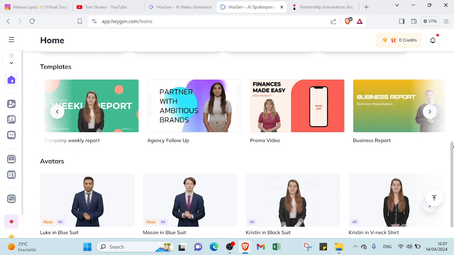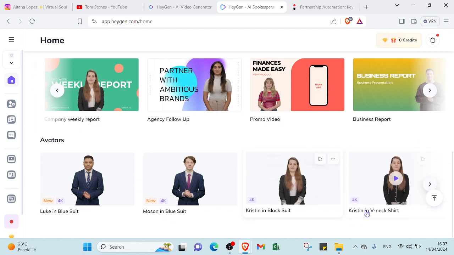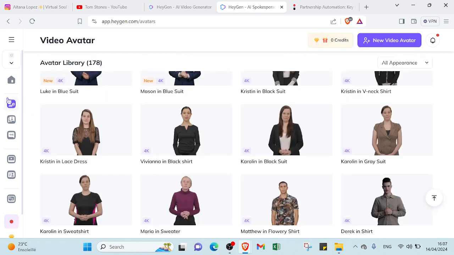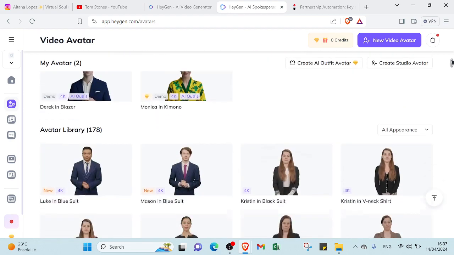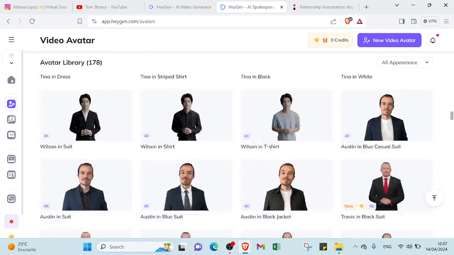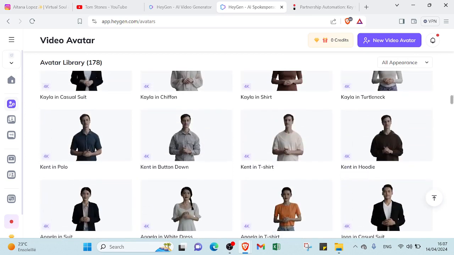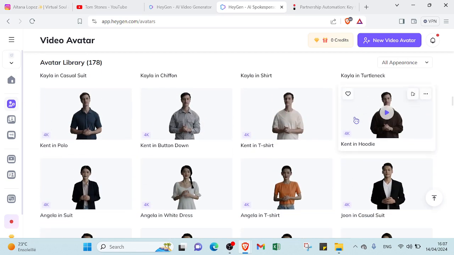If you want to start with a template, if you want to choose an avatar and create your own video, you can go to video avatar, and then you can go to studio avatar, as you can see, and you can find the various ones, so you can choose the one you want, and then you're going to start. So let's, for example, choose Kent in hoodie.